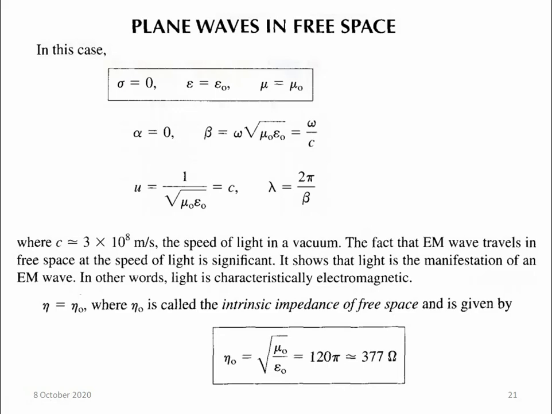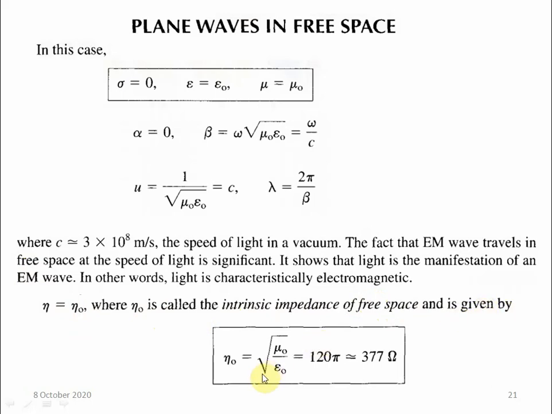Eta 0 means the intrinsic impedance of free space. Because if conductivity is there, if wavelength is there, if a wave is there, obviously one impedance will also be there. That is called the intrinsic impedance, eta. And eta equal to eta 0 is the special value we consider for free space.